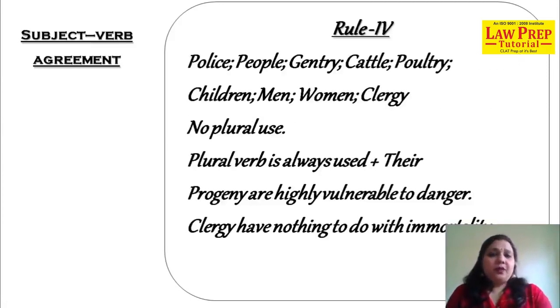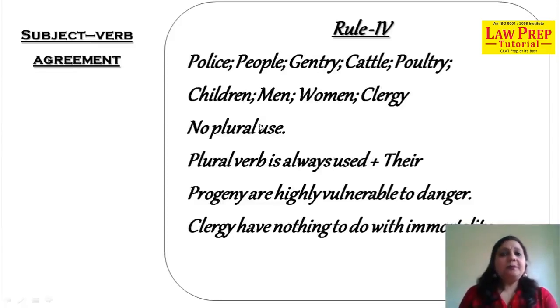4th rule, police. See, these are all nouns. Police, people, gentry, cattle, poultry, children, men, women. I've just taken just to keep an idea. Everybody knows it, but you shouldn't make this error. And clergy. Now, with these nouns, what you have to keep in mind? With these nouns, you have to keep in mind that they will always be not used in plural form.